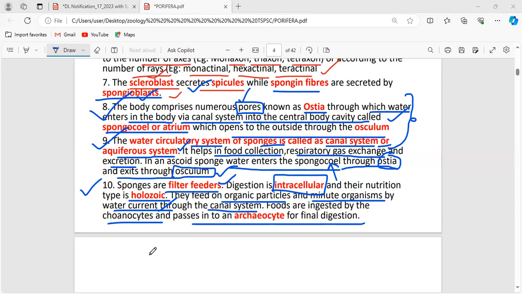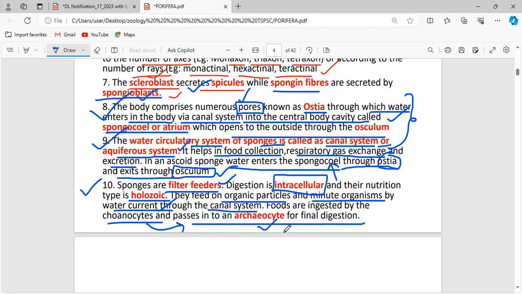The inner layer, choanoderm, is made up of cells called choanocytes, and these choanocytes have microvilli and the flagella. Because of these two structures, water is taken inside the body, and while taking the water, some of the food particles are also ingested by the sponges. After the food is taken in by the choanocytes, it is passed into the archaeocyte.